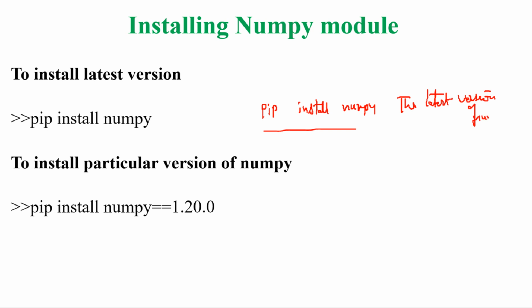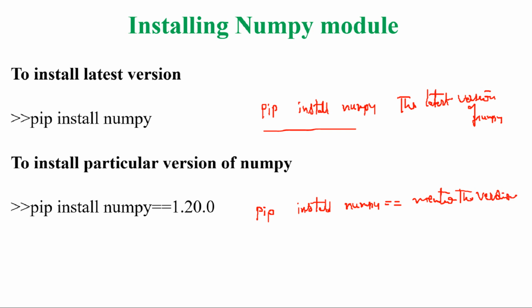Suppose you want to install a particular version, for example NumPy 1.15, or 1.17. If you want a particular NumPy version, you simply type pip install numpy, then double equals, and mention the version which you want to install.